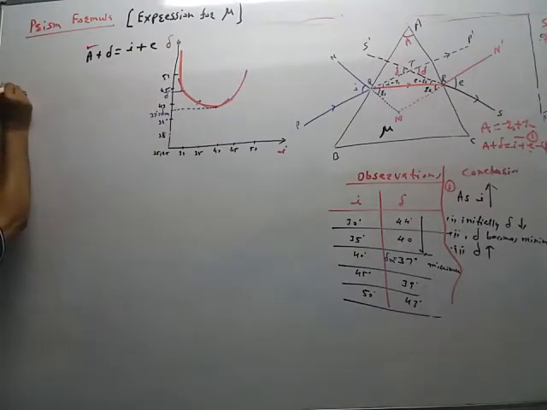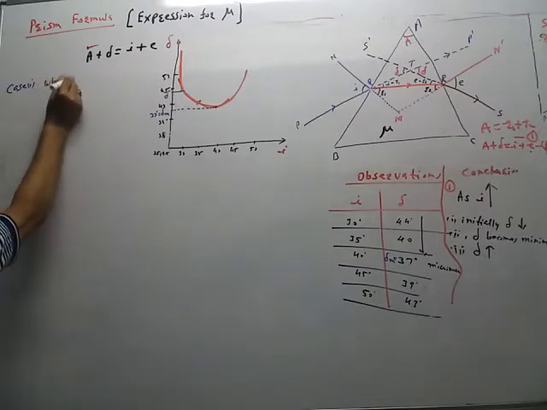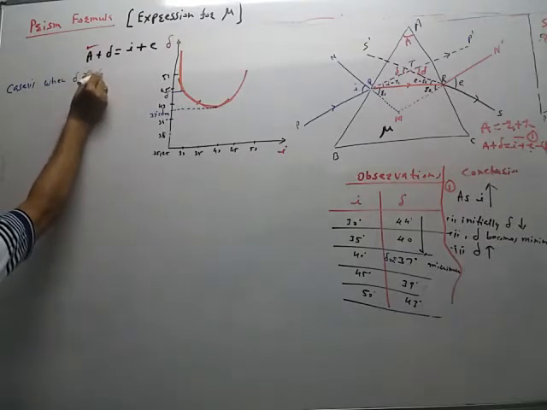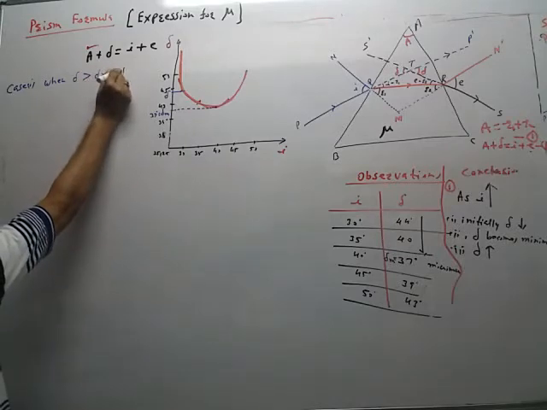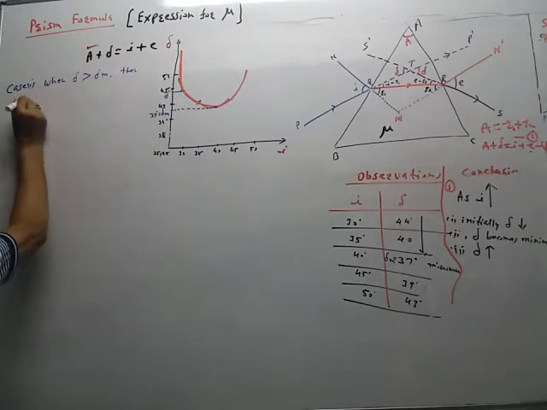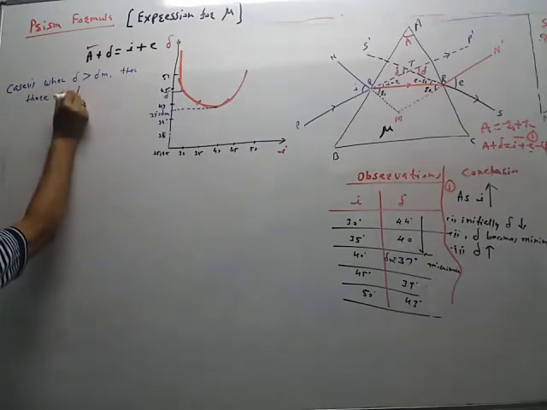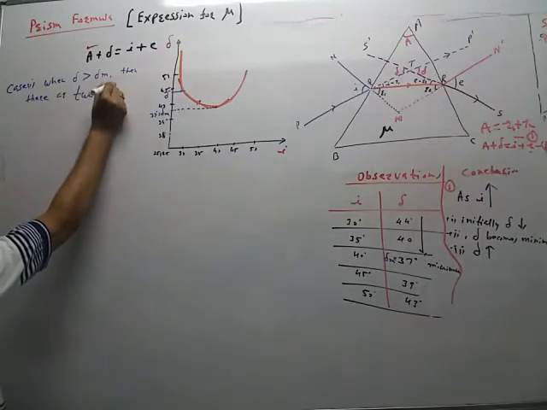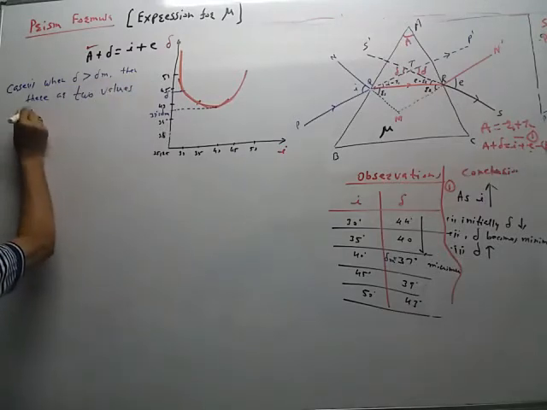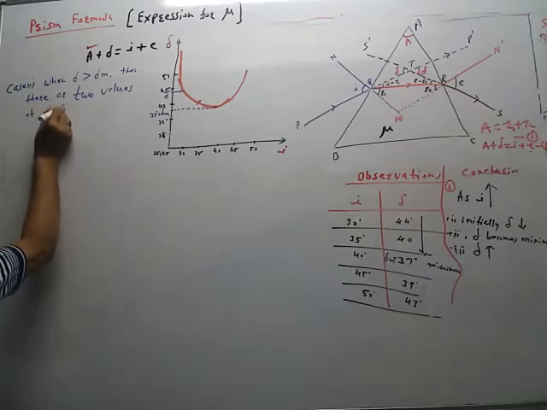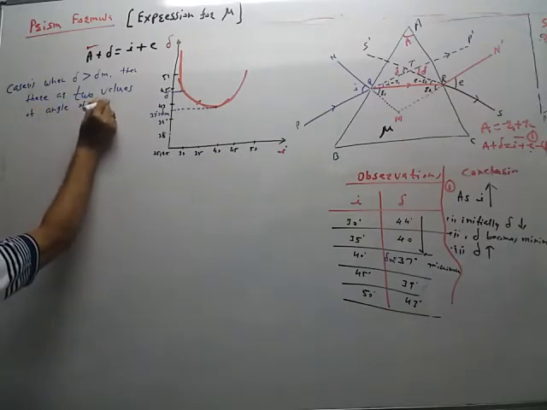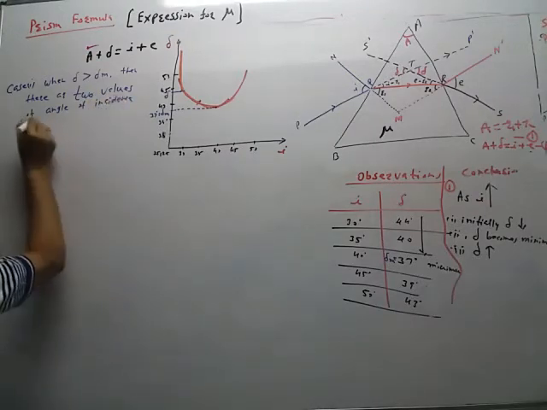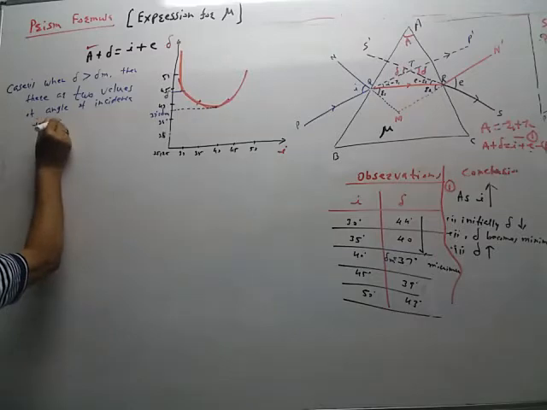So, case number 1. When delta is greater than delta m, then there are two values of angle of incidence, i1 and i2.